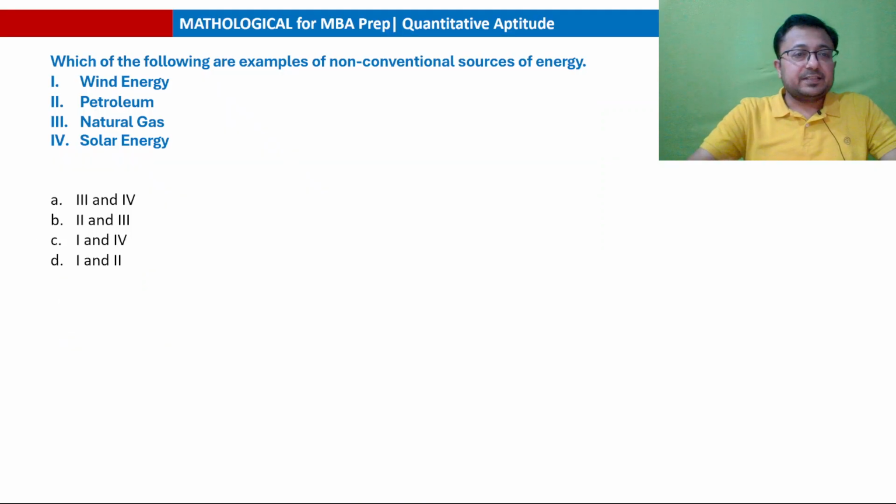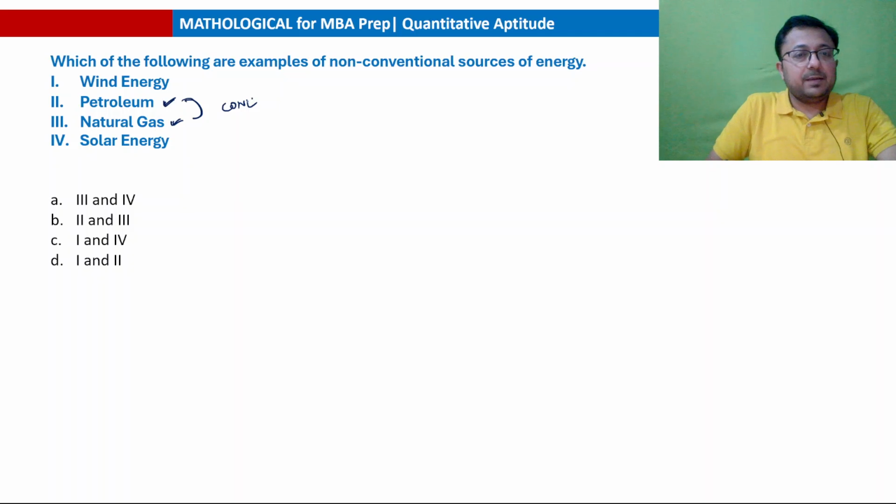So the first question, which of the following are examples of non-conventional sources of energy? Wind energy, petroleum, natural gas, and solar energy. Which of the following are examples of non-conventional sources of energy? So what should be the answer? Petroleum and natural gas, these are conventional sources of energy.